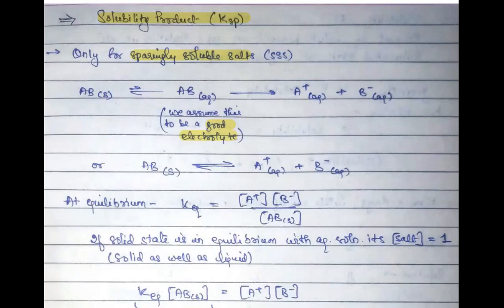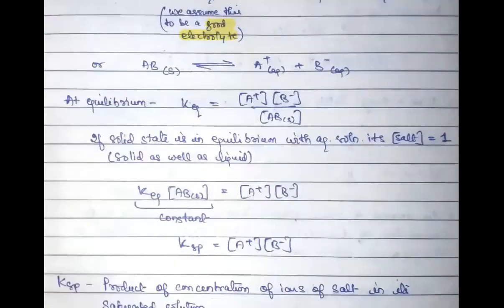Okay, now if I simply ask you that you have this equation and tell me what is the equilibrium constant. You know that the equilibrium constant is the product of the concentrations of your products divided by the product of the concentrations of your reactants, right? So simply I just write it like this.